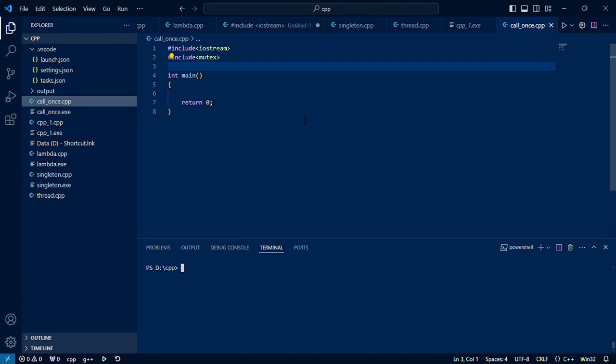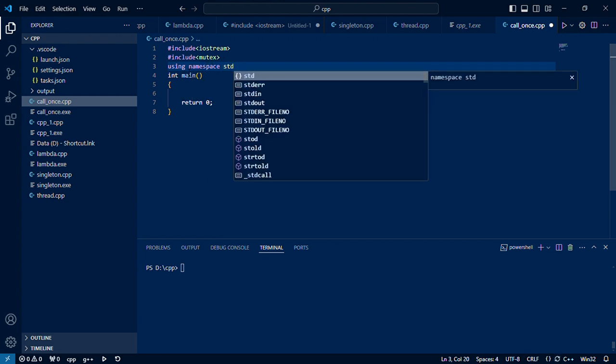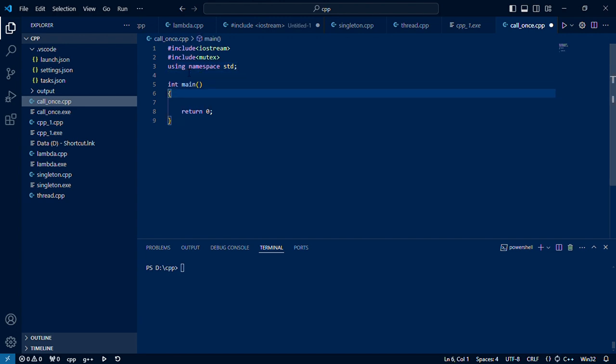The call_once basically is a part of the mutex header, as I said earlier, and it is part of the standard library, in the standard namespace. So we need to make use of the std namespace. Yes, let's implement call_once.